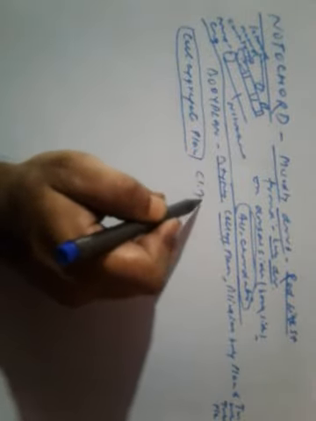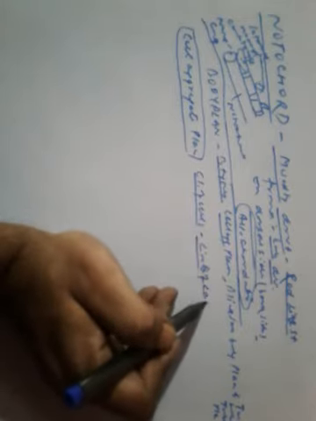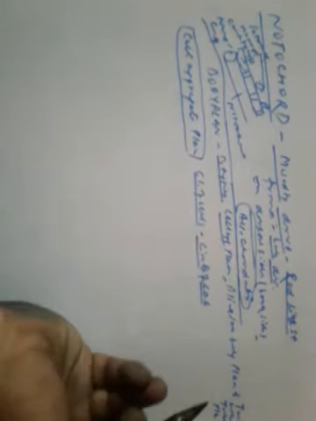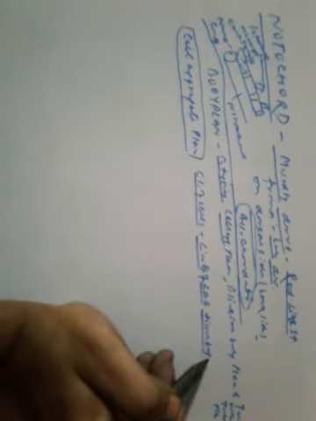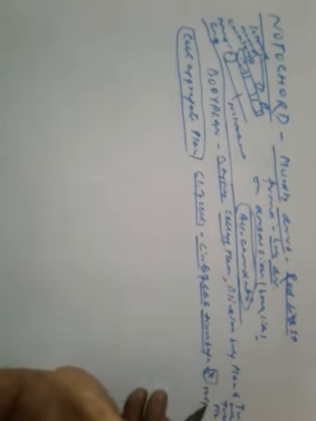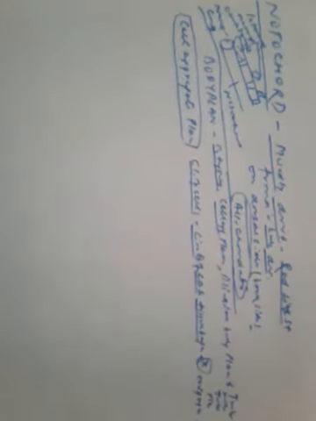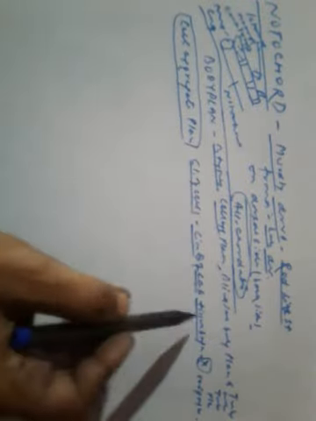What happens in cell aggregate plan? There is a cluster of cells with a limited division of labor. Tissues and organs are absent, and the examples are sponges.